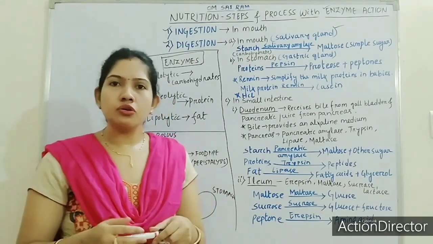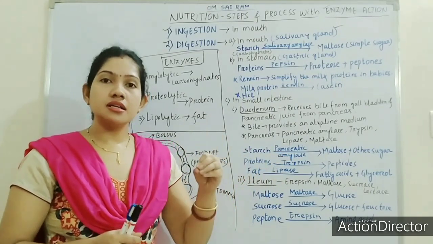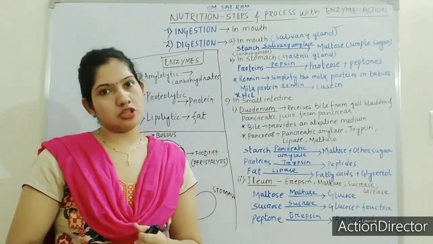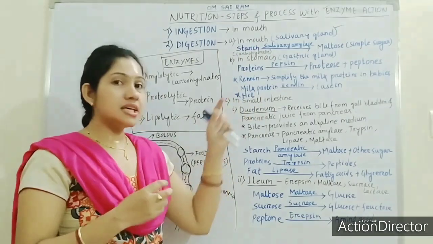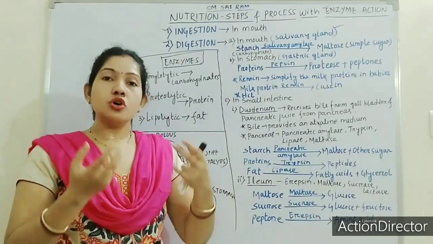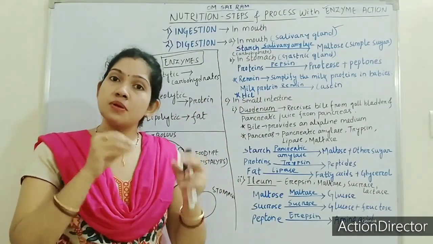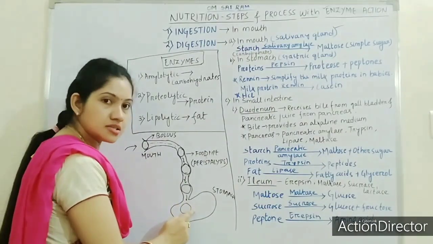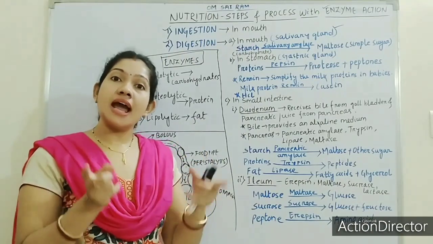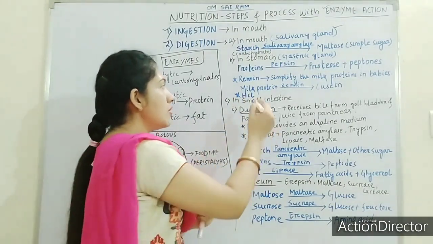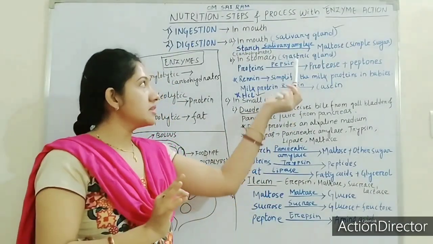What is the work of hydrochloric acid? I think we have already discussed it in an earlier topic. Hydrochloric acid will maintain the acidic balance in the stomach. It is a little bit acidic in nature. So what will happen? This hydrochloric acid will kill all the germs present in the food. In this bolus, if there are any microorganisms or germs, they will be killed with the help of hydrochloric acid. It is not an enzyme, remember; it is a chemical substance released by the gastric gland.